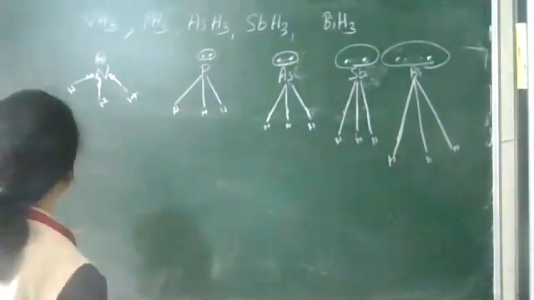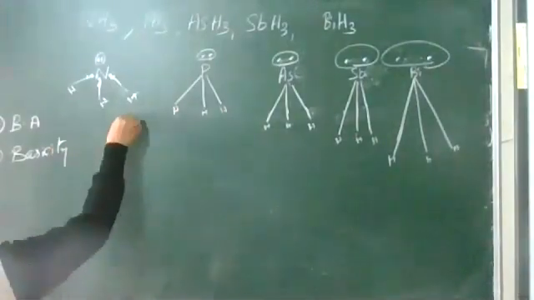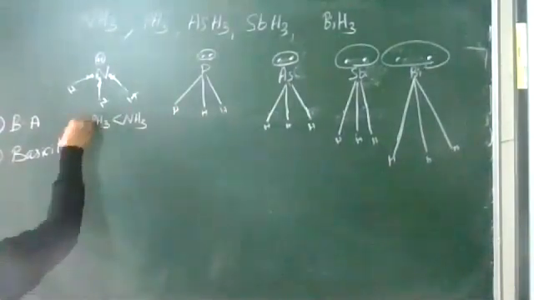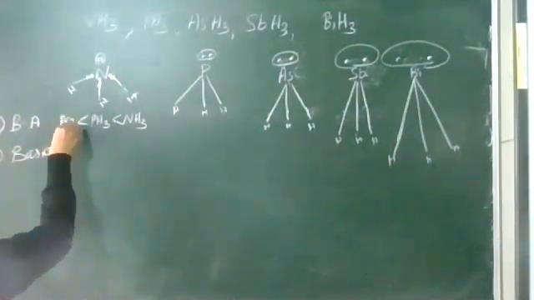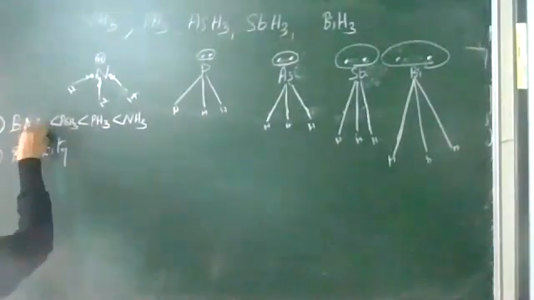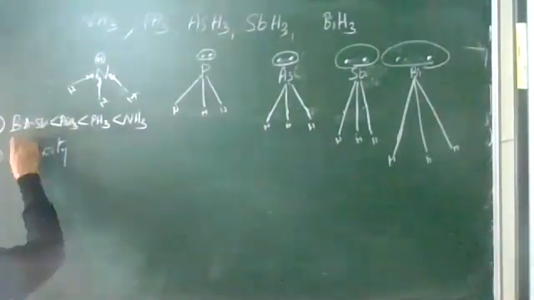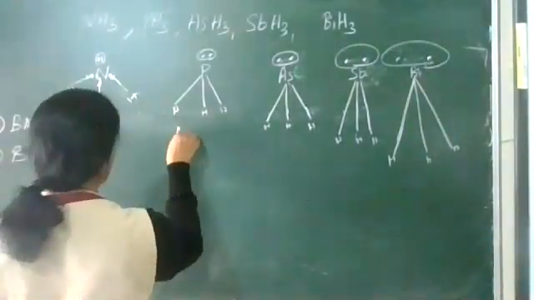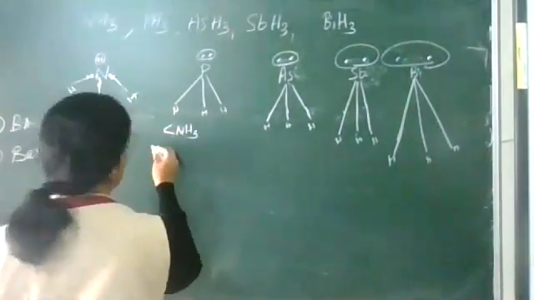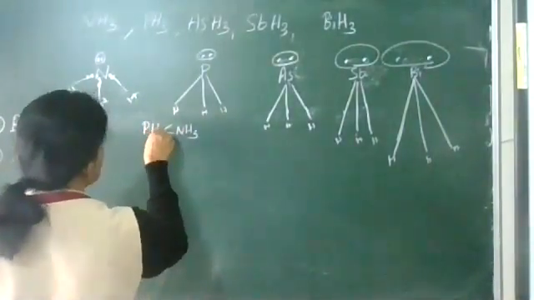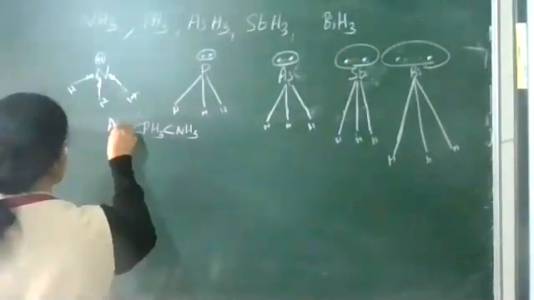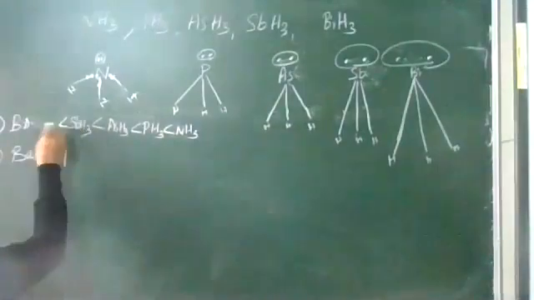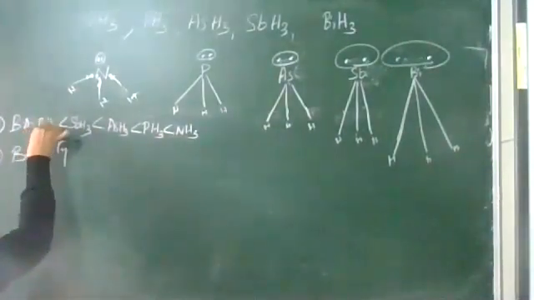Bond angle is greater for NH3, then PH3, then AsH3, then SbH3, then BiH3. What about the basic character?